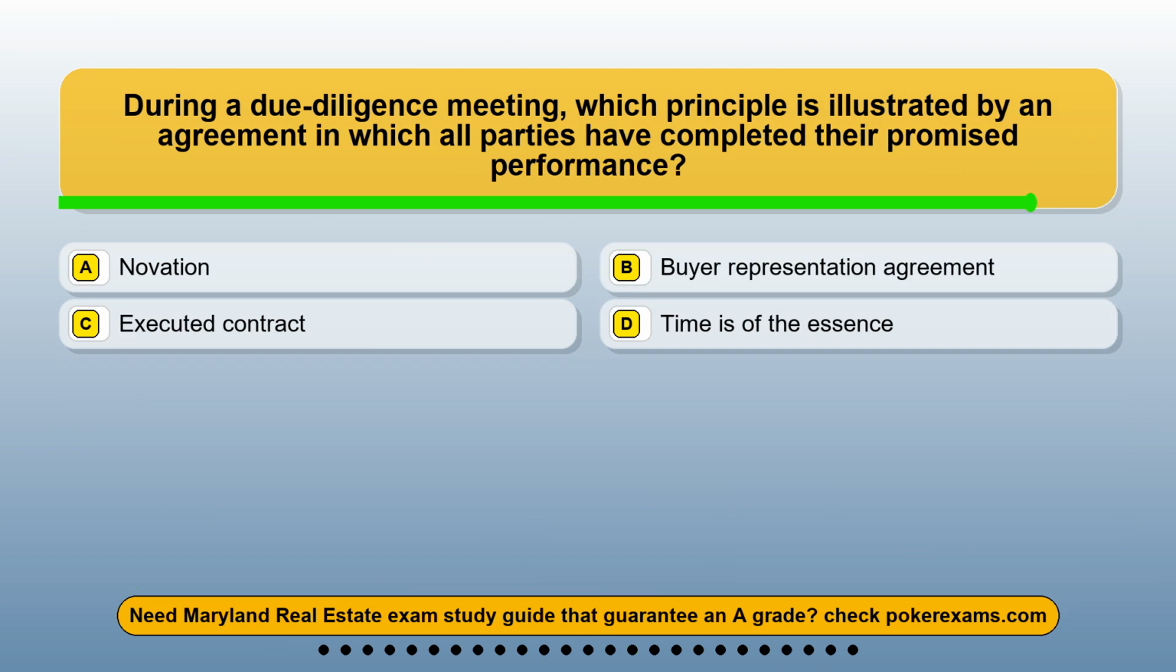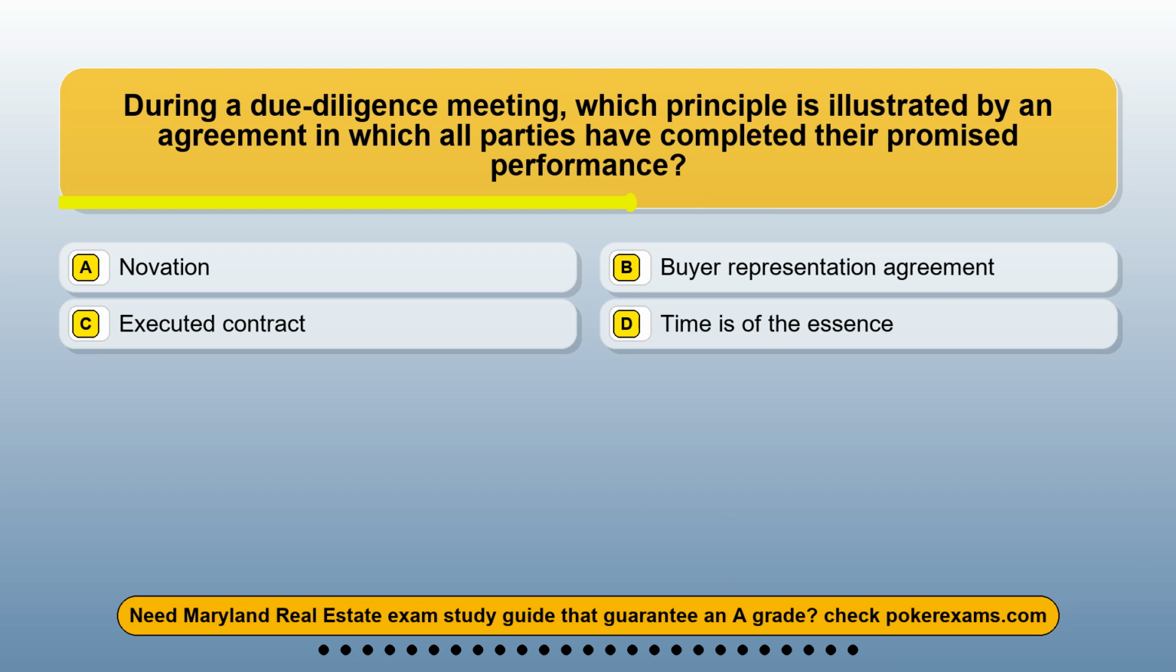Question 12. During a due-diligence meeting, which principle is illustrated by an agreement in which all parties have completed their promised performance? Option A, novation. Option B, buyer representation agreement. Option C, executed contract. Option D, time is of the essence.